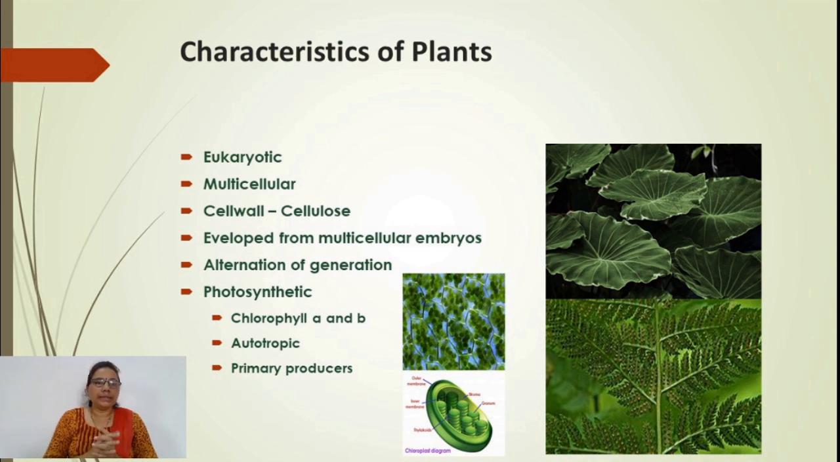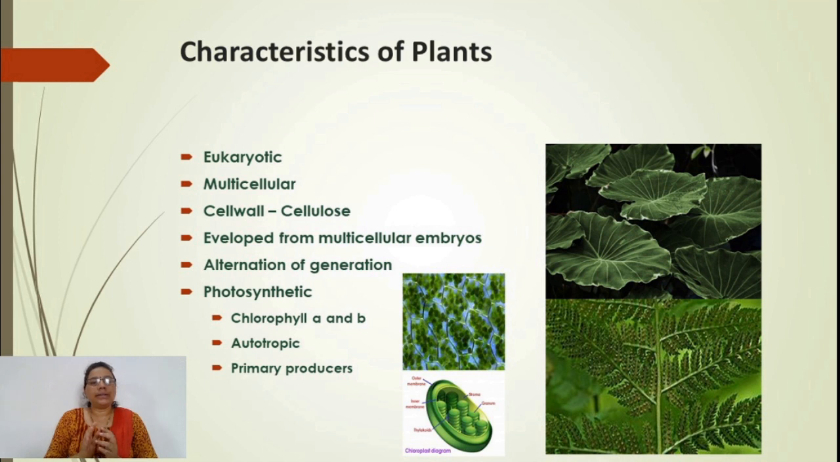As we know, the plant is made up of a cell wall, and the cell wall in plants is made up of cellulose, which is a characteristic feature of plants. They evolved from multicellular organisms. It is again a characteristic feature of kingdom Plantae.